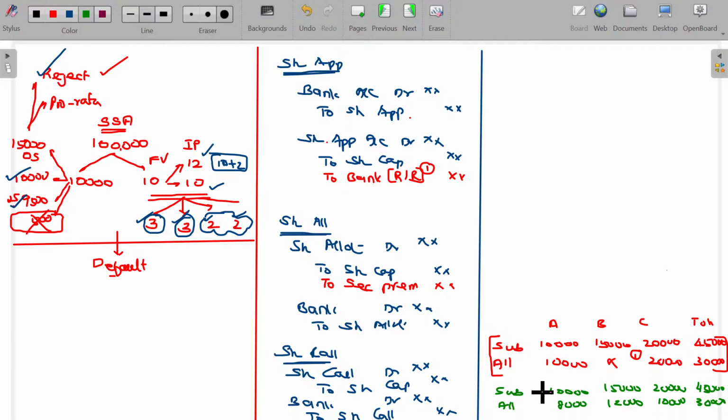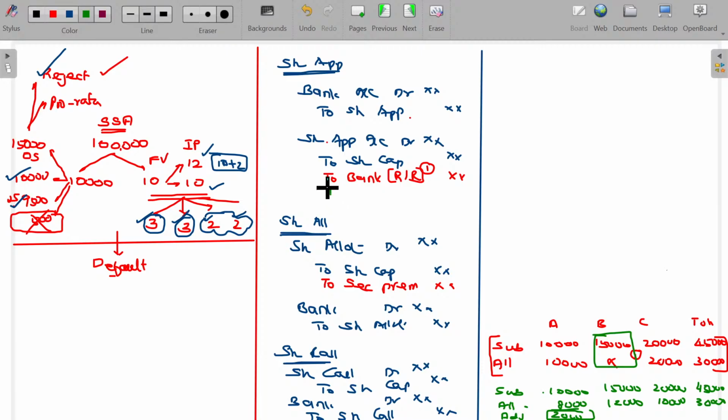I tell him, rather than refunding, can I adjust that excess application money in the next due? Yes, of course you can adjust. That is called pro rata basis. In case of pro rata basis, the 2,000 application money, instead of refunding, is adjusted. Here it is refundable. Here it's not refundable. Adjustable in the next due.